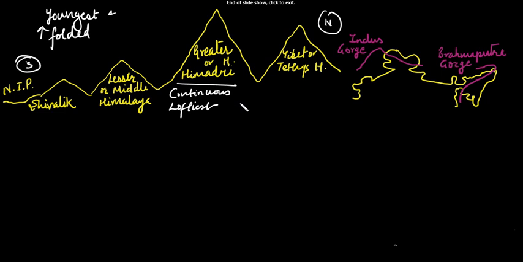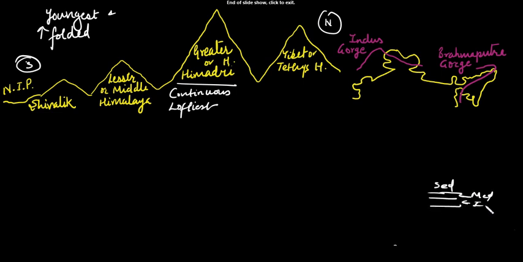It has a core of Archean rocks. If you remember, I told you about the formation of Himalaya. At the base of the Tethys Sea, there was first sedimentary rock, then metamorphic rock, and then igneous or Archean rock.